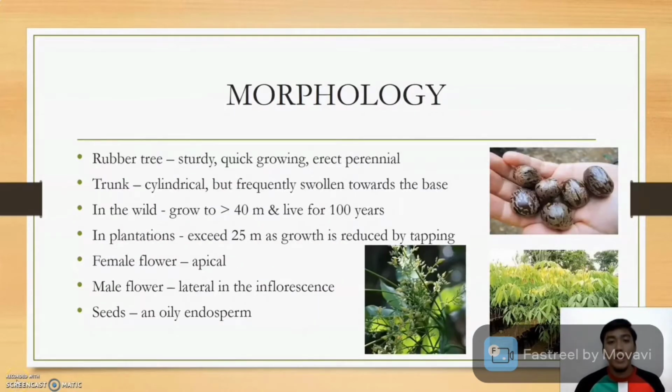Morphology of rubber. The rubber tree is a sturdy, quick-growing, erect perennial. Physically, the trunk is cylindrical but frequently swollen toward the base. The female flower is apical. The male flower is lateral in the inflorescence. The seed of the rubber has an oily endosperm.